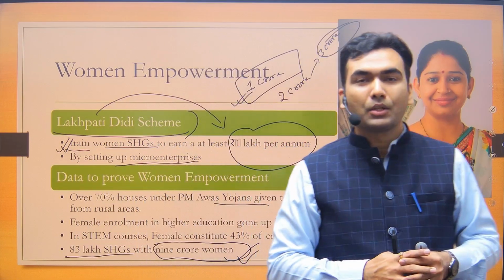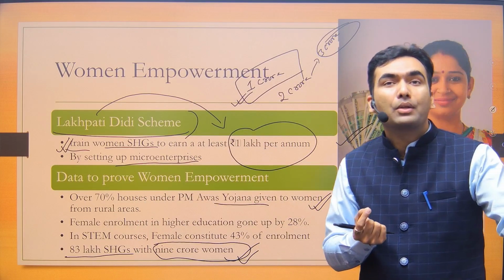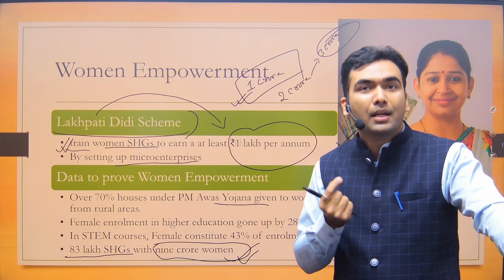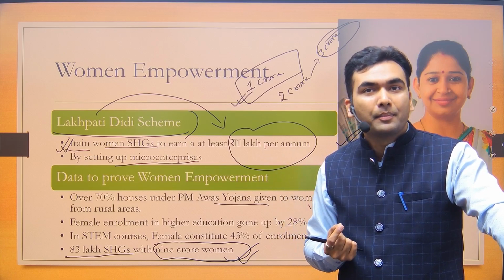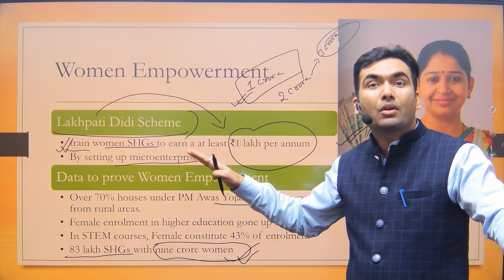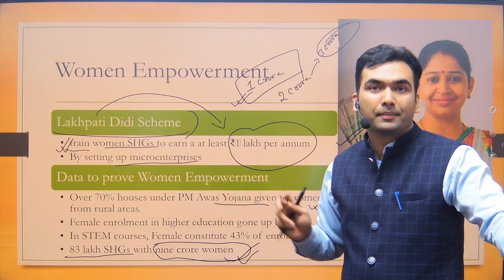Okay, so 70%. Usually the background of this is that we have a problem that women do not inherit property in our country. In our country, the property is inherited by males. So that's why this data is important, that 70% of the houses are now being owned by women.